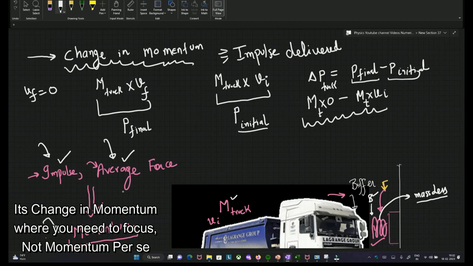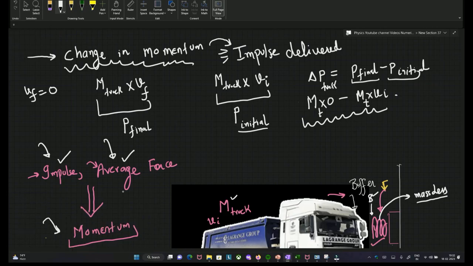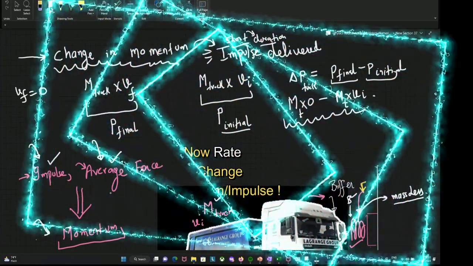So the truck undergoes a change in momentum, and this change in momentum is referred to as impulse delivered.